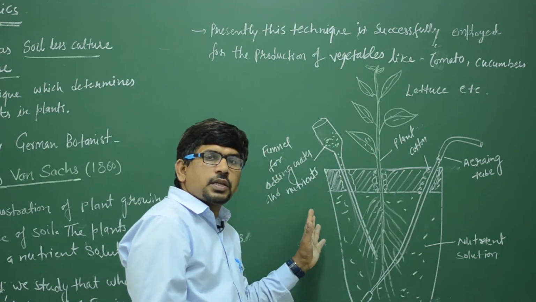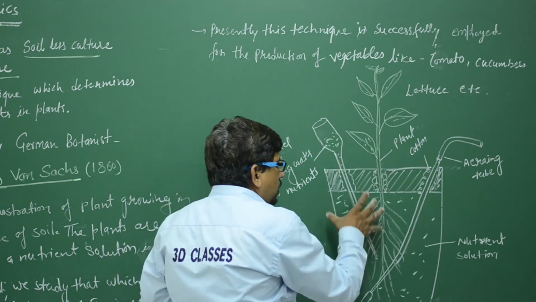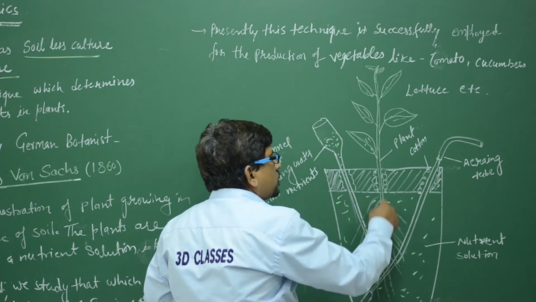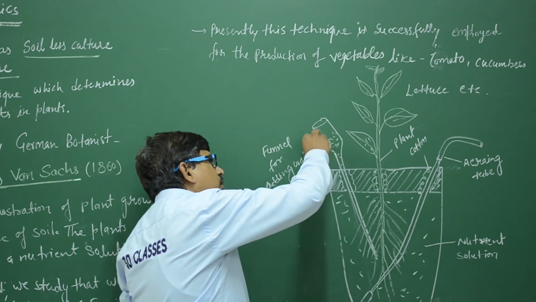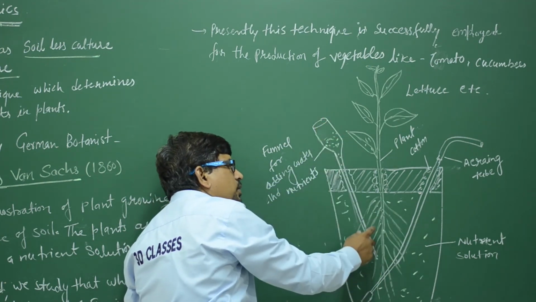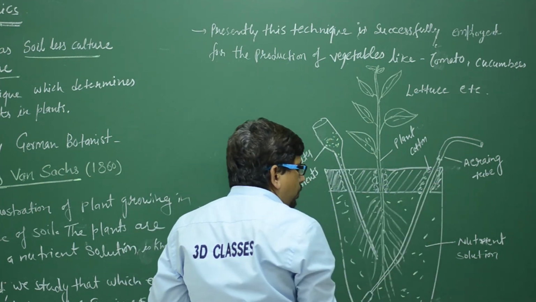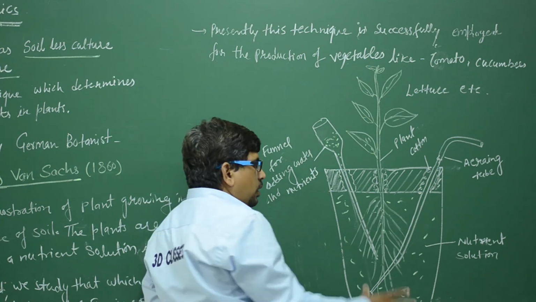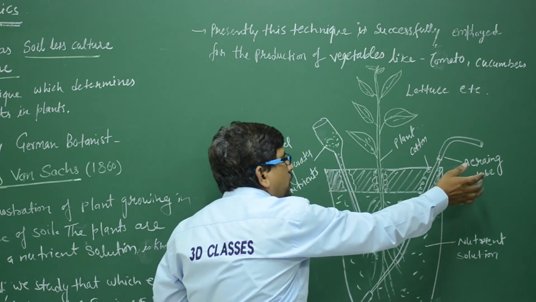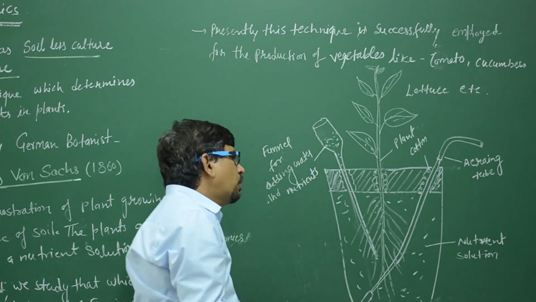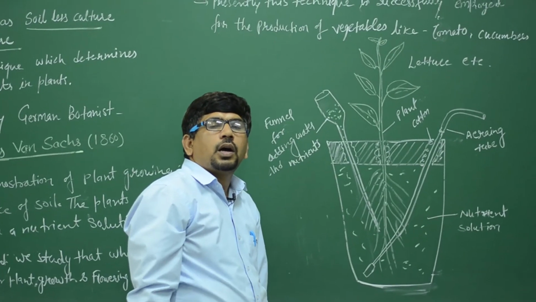This is a typical diagram for hydroponics. In this process there is a pot containing the nutrient medium, and the roots, stem and leaves of the plant. This is the funnel, a dropper-like structure, through which we provide nutrition to the developing plants from time to time. And this is the airing tube, which provides oxygen inside the pot, because it is covered with a cork. It provides the oxygen for plant growth. This diagram represents hydroponics.